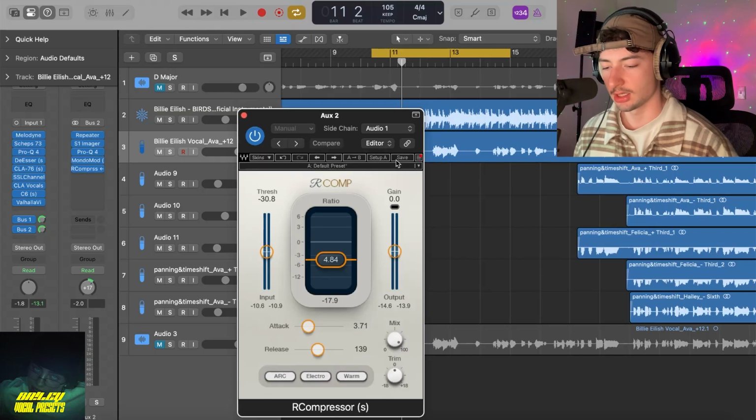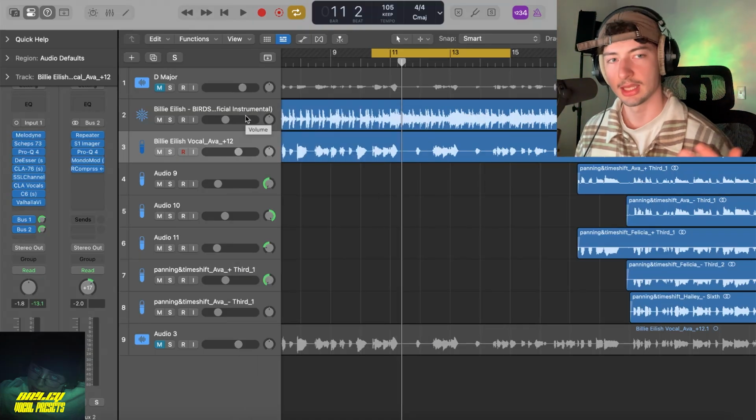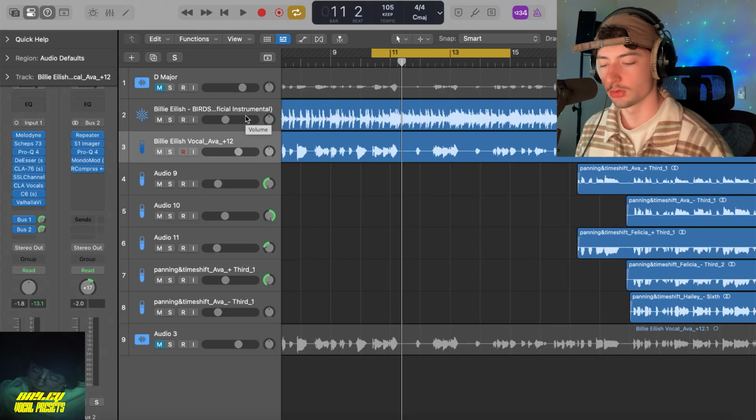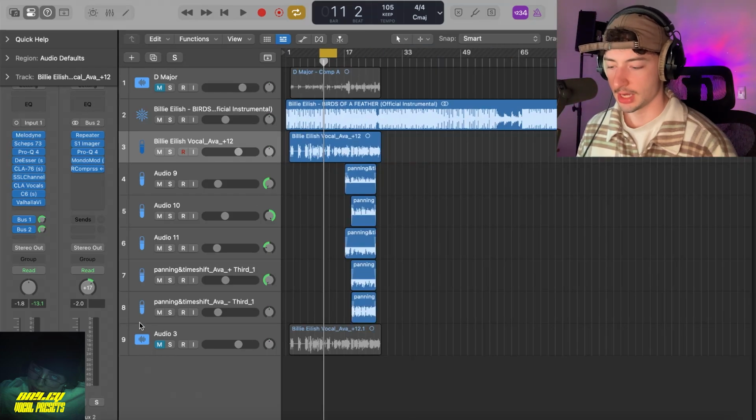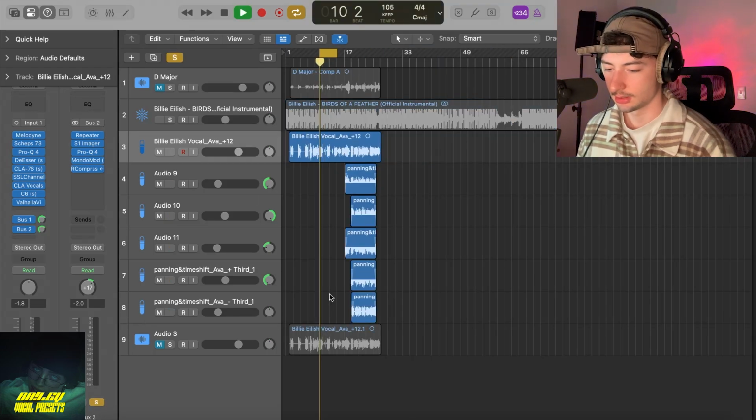And then we're just using a R compressor just to sidechain it to the vocals, so when the vocals are being sung, it gets ducked a bit. And then when there's no vocals, the delay is free to go crazy. But yeah, that delay by itself is sounding like this.